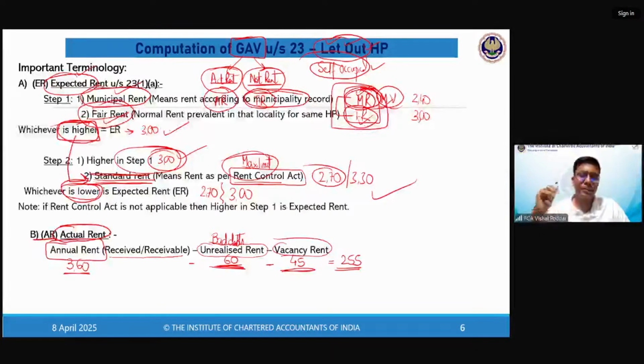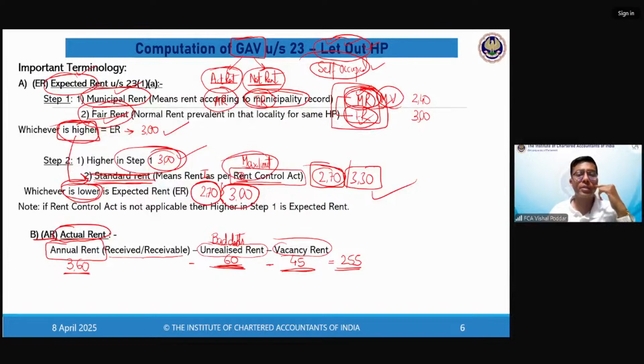So now students, I have two case scenarios. One where my expected rent is 270, or two where my expected rent is 300. So I have case scenario 1, case scenario 2.